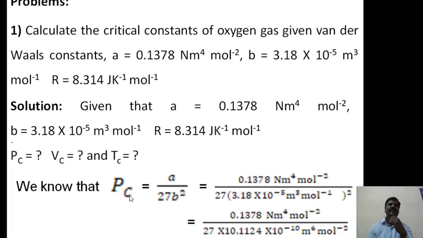Now coming to solving some problems on the critical constants. I will solve only two problems.